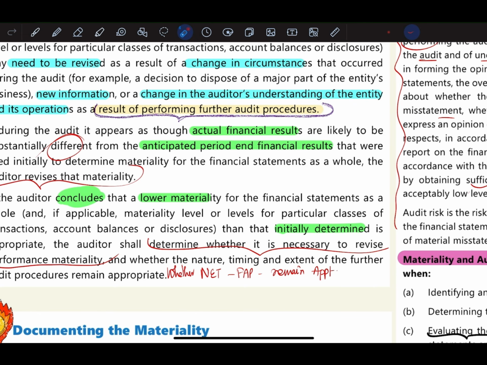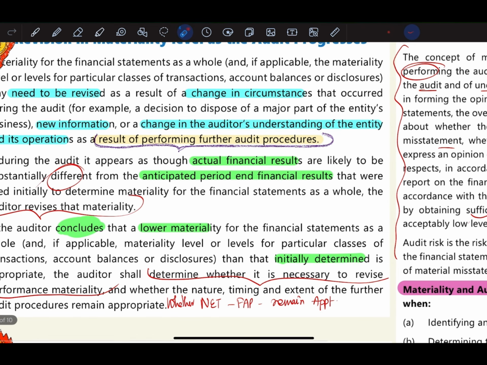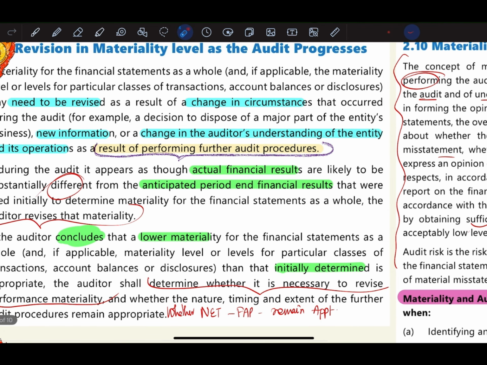So basically, if the auditor concludes that a lower materiality for the financial statements as a whole than the initially determined materiality level is appropriate, then the auditor should determine whether it is necessary to revise performance materiality. So we understood what performance materiality is. He will have to revise his performance materiality, and he has to check whether the nature, extent and timing of further audit procedures remain appropriate or not. So basically, the materiality level can be revised. That is what this topic is telling about. This can also be tested in the form of a question. It has already been tested.